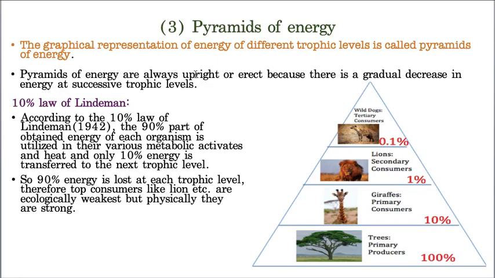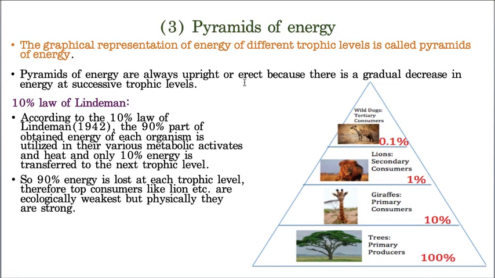Hope you understood the logic. That means when food goes from one trophic level to another, some energy is lost in terms of heat, respiration or metabolic activities. That is the reason why the pyramid of energy is always upright, or erect only. It is never inverted.